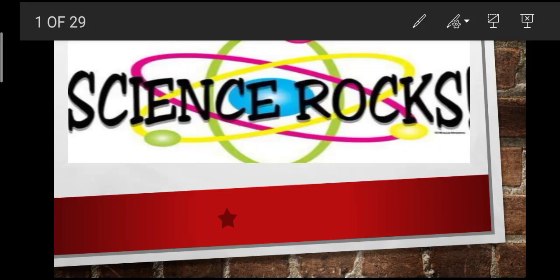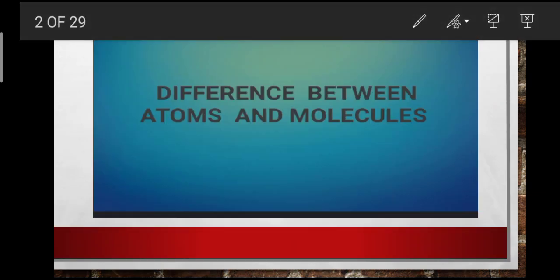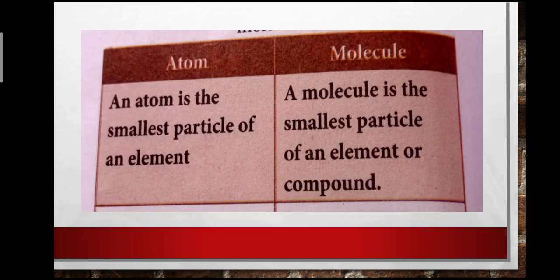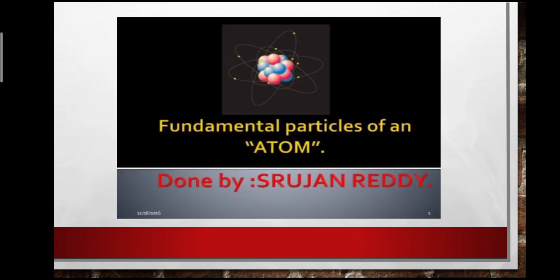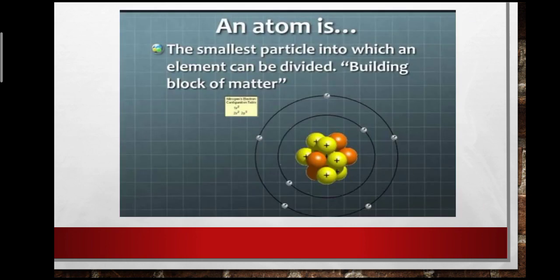Students, we will start the next topic, difference between atoms and molecules. Now, we will see the first point. You have already learnt about the atom. The atom is the fundamental particle of an element, or the element is made up of similar kind of atoms. This is what we have studied. So if you divide an element finally, we will get atoms. So when we divide the element, we get the basic unit called atoms. So can I make a conclusion like this? Atom is the smallest particle of an element.